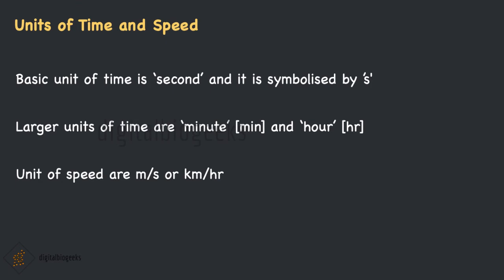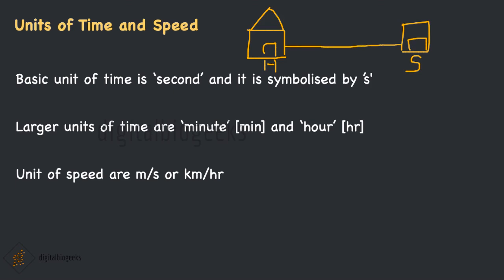For that, you need to know the distance from your home. Imagine this is your home, to a particular point, say for example a shop. You need to know this distance. Measure the time taken by you to reach the shop from your home. When you divide the distance by time, you will get speed.